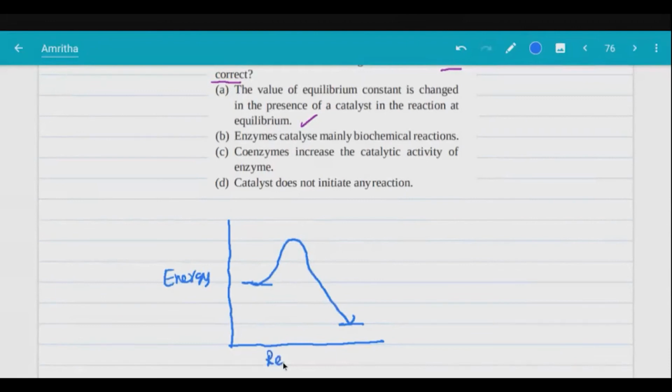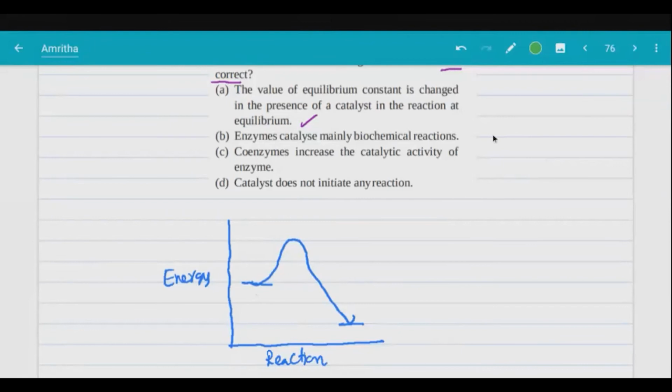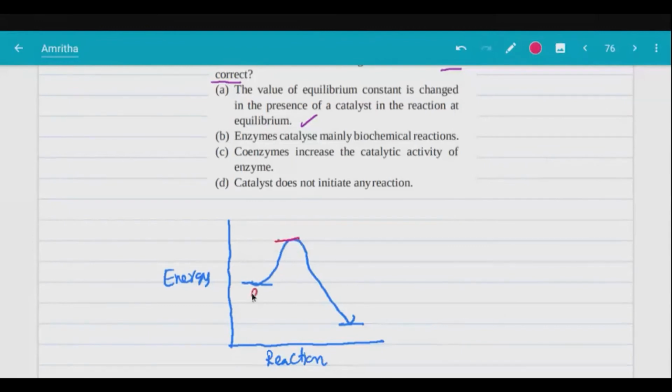These are called energy profile diagrams. Now, if I use a catalyst, it moves faster, right? How does it move faster? This energy is the activation energy from reactant to product, EA. But this will decrease. That means now the activation energy has decreased.